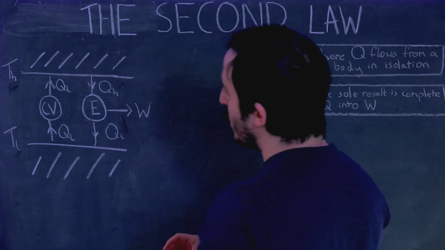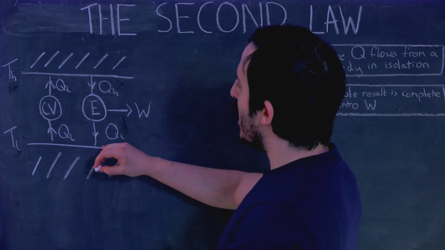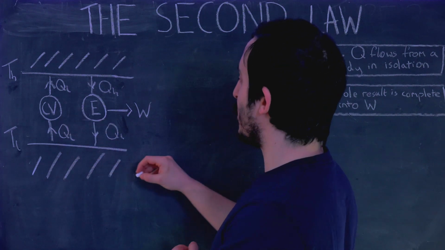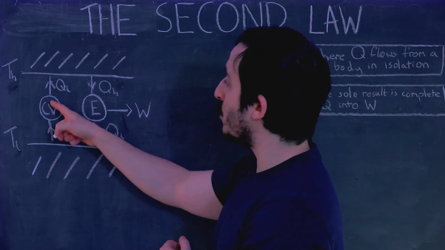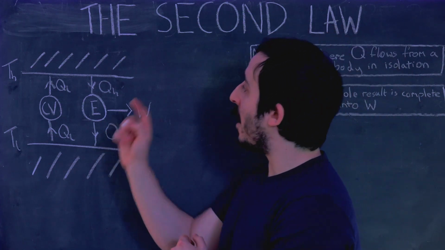So then what do we have here? Well, we have that there is no net change in the heat going into the cold temperature reservoir. We are taking QL out of it with the Clausius violator. We are putting QL into it with the Carnot engine.